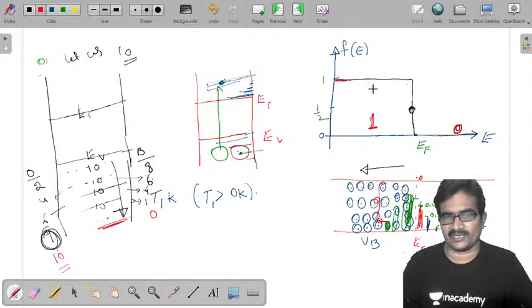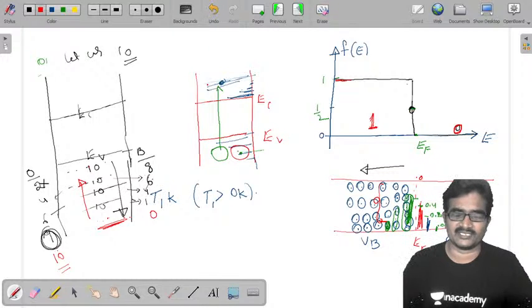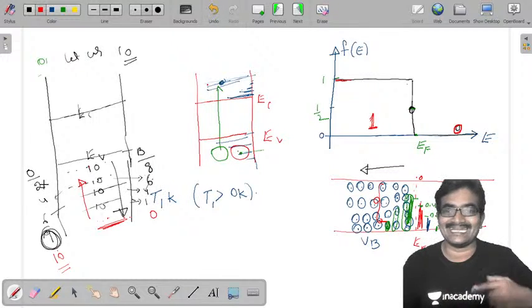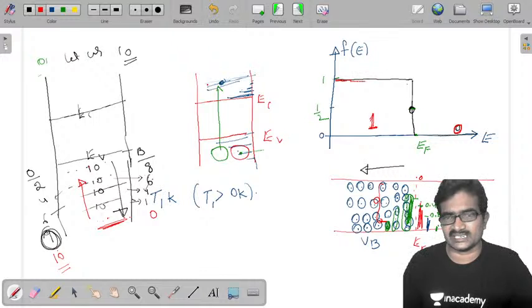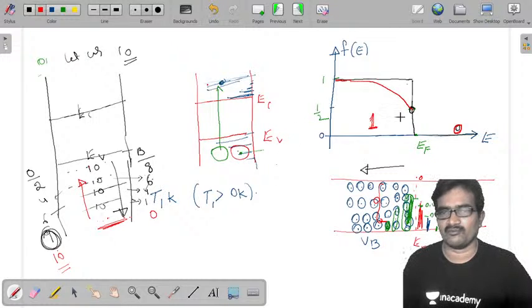By moving away from it, that means by moving towards this side, breaking is increasing, occupancy is decreasing. That means probability of occupancy is decreasing. But anyway, at E equal to EF, it became 1 by 2.